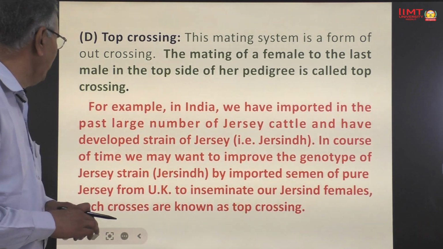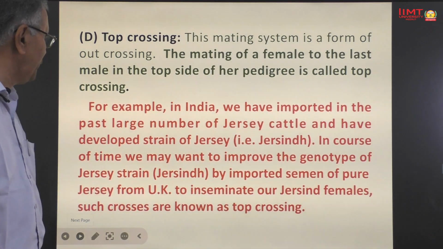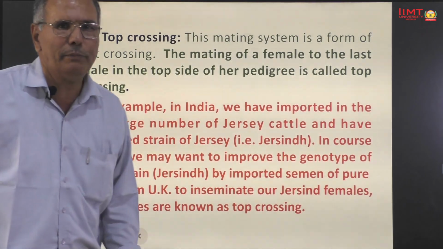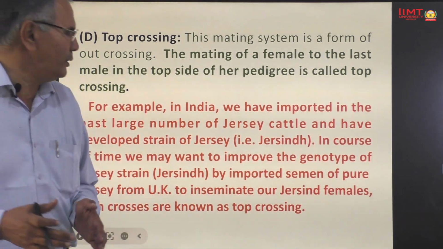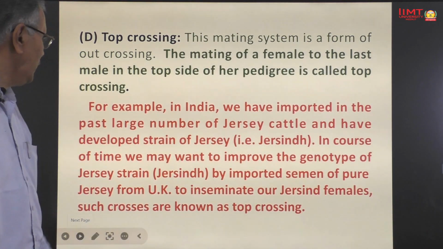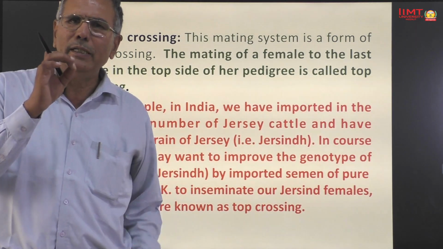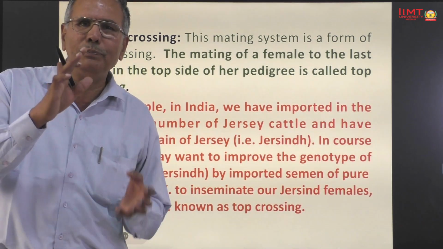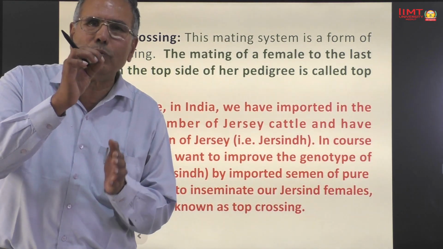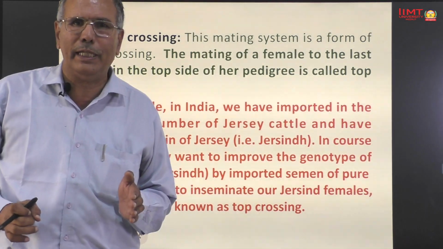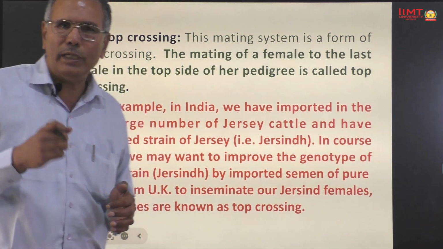In the course of time, we may want to improve the genotypes of Jersey strain by importing the semen of pure Jersey from UK to inseminate our Jersin female. Such crosses are known as top crossing. इस मेथड में हम प्रोजनी को उसकी वंशावली के अंतिम सांड से मिलाते हैं टू ब्रिंग द जेनेटिक इम्प्रूवमेंट इन द प्रोजनी.